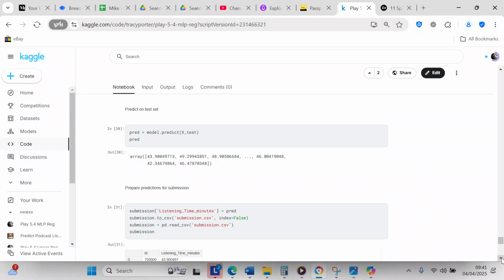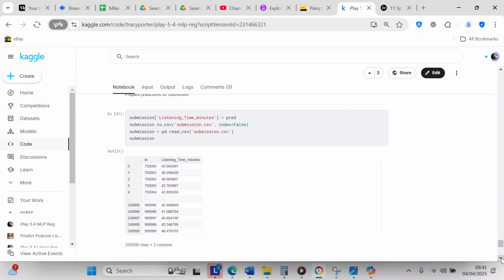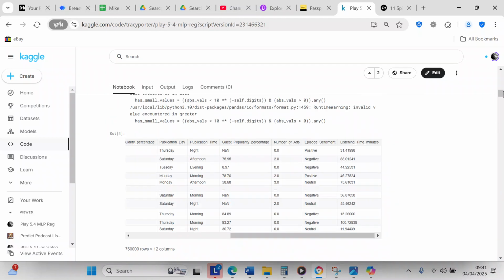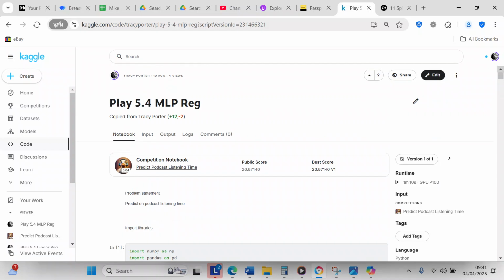So now we're going to predict on the test set. And then after we predicted on the test set, we're going to prepare it for submission to Kaggle. And when I submitted it to Kaggle, I had a score of 26.87146. So I was about 300 and something on the leaderboard, which isn't too bad.